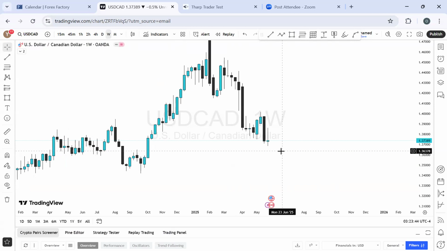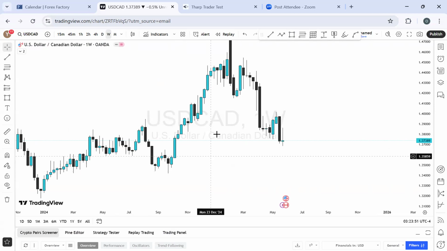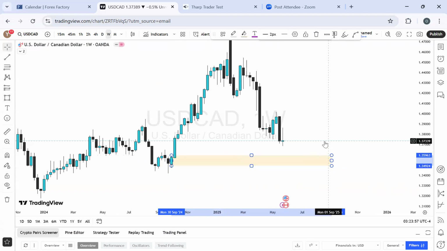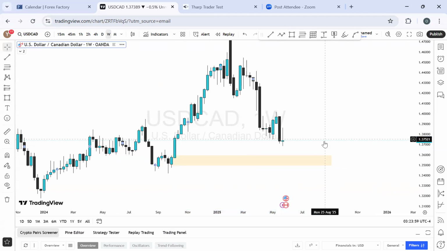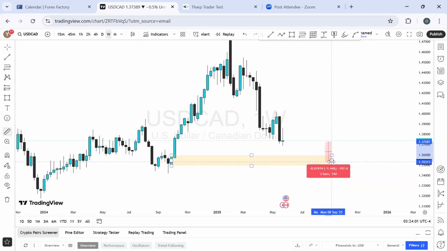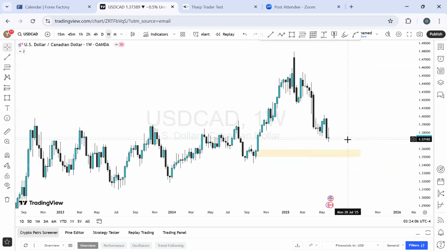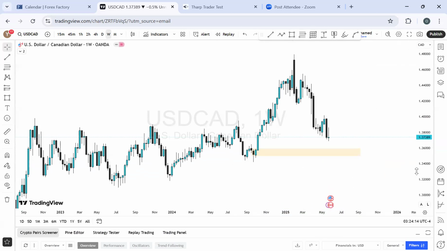But it grabbed a lot of liquidity above the current price level. So what are we expecting? We can be expecting it to come to the next zone, right? We can be expecting it to come here. Yes, of course. So from here to here, we give you about how many pips? From here to here, about 197 or 200 pips. Let's just say 200 pips on average of bearish momentum into this range before we have a buy on this particular currency pair, USD CAD. Okay, USD CAD.